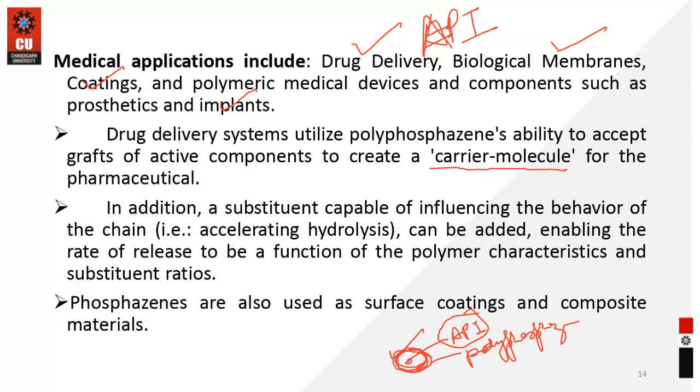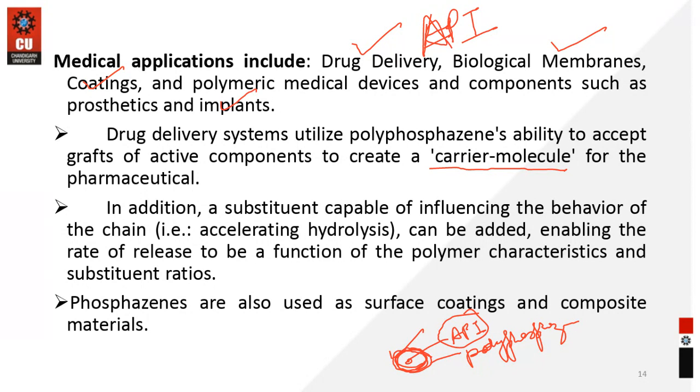So we have a wide range of organic polymeric substances which are explored as carrier molecules for the pharmaceutical industry. Okay, but it is comparatively less in the case of inorganic chemistry. We have fewer inorganic polymers which exhibit this type of tendency. In addition, a substituent group on these polymeric backbones, capable of influencing the behavior of the chain, can be added, enabling the rate of release to be a function of the polymeric characteristics and the substituent ratio.